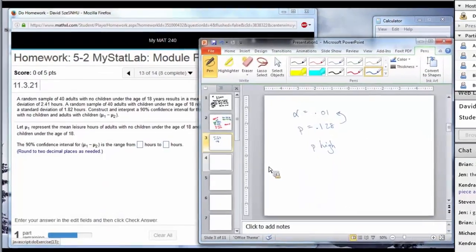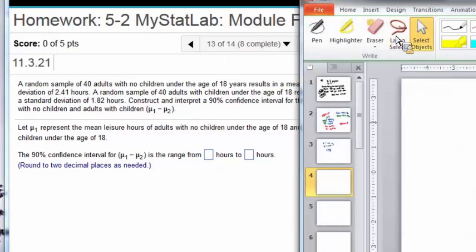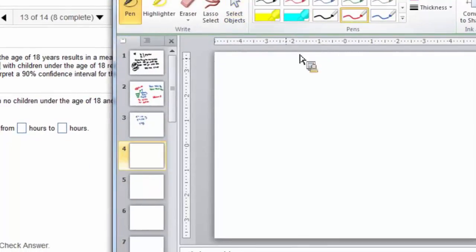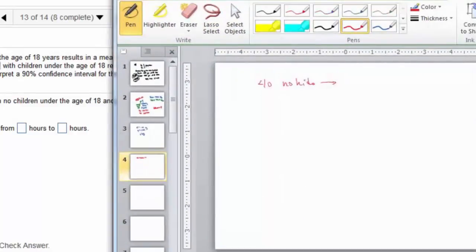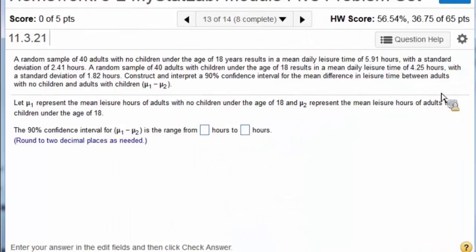Okay, so I've done this problem in several webinars, and I think a lot of the students have found it quite laughable. So it says a random sample of 40 adults with no kids have a mean daily leisure time of 5.91 hours, with a standard deviation of 2.41.